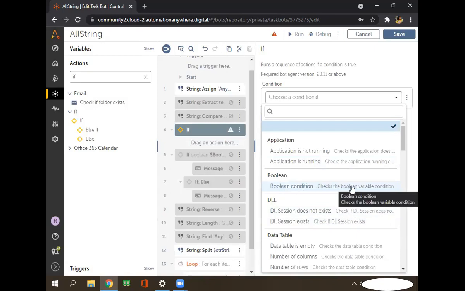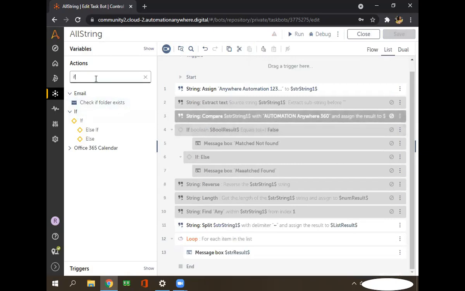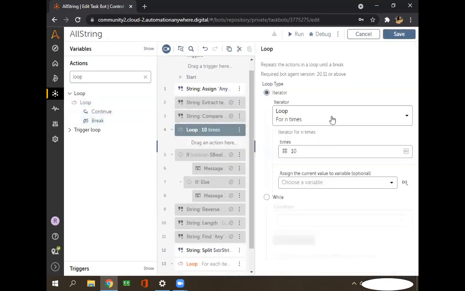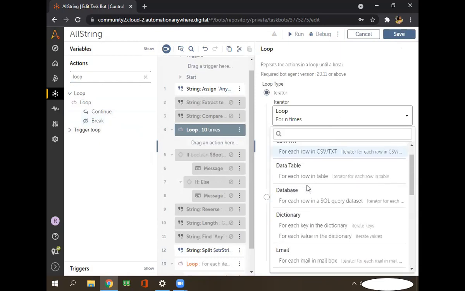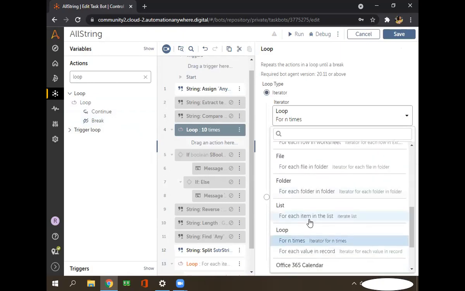And in the loop condition, there are several things available, but we covered the list type.